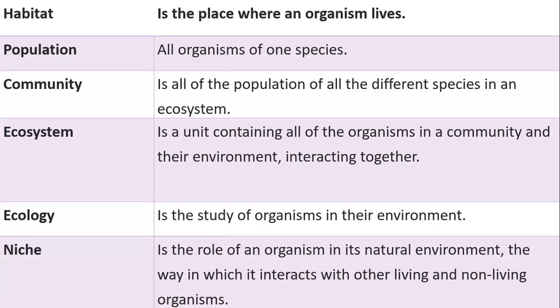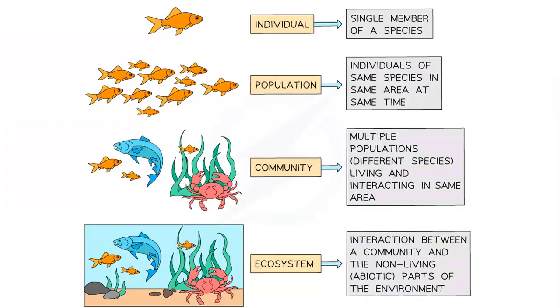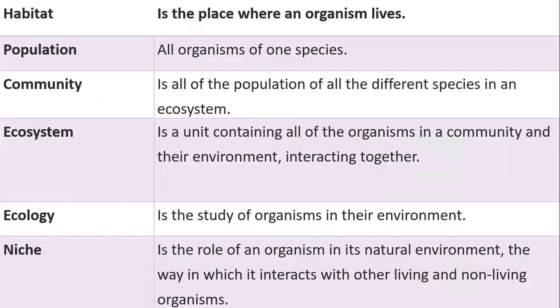So, again, let's look at some terms that will help us throughout this chapter. First, what's a habitat? It is the place where an organism lives. Like if we go back here, their habitat is the sea or the ocean. Population: all the organisms of one species at the same time, at the same area. Community: it is all the populations of the different species that are living in an ecosystem.